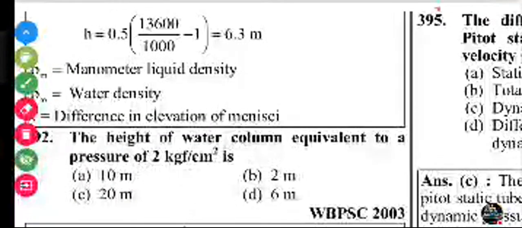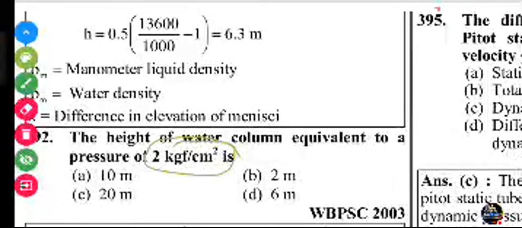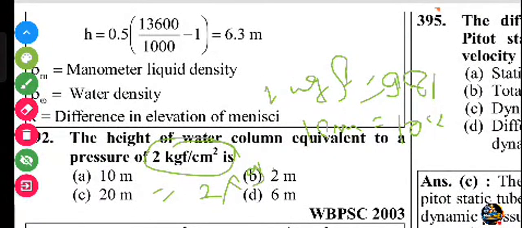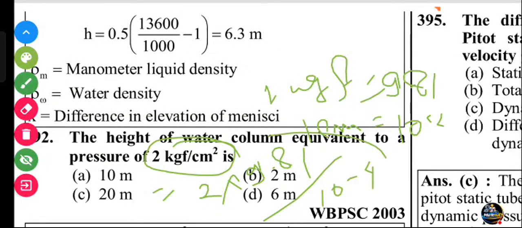The height of the water column equivalent to the pressure 2 kgf per centimeter square. First, convert it into Pascal, then solve. 1 kgf equals 9.81 newtons and 1 centimeter equals 10 to the power minus 2 meters. So 2 kgf per square centimeter equals 2 into 9.81 divided by 10 to the power minus 4, and then you get the pressure in Pascal.